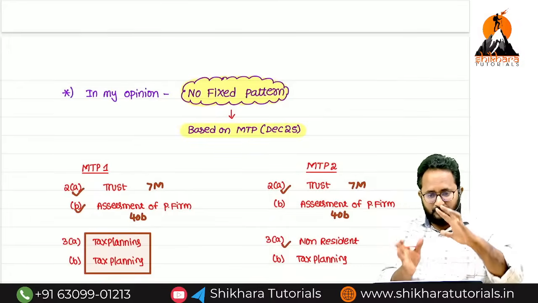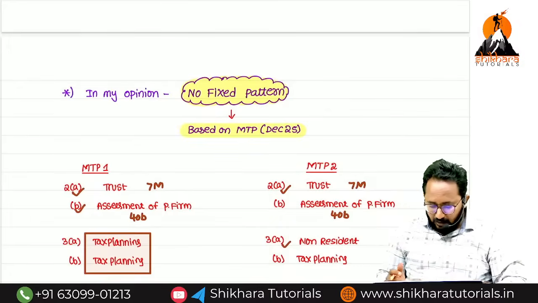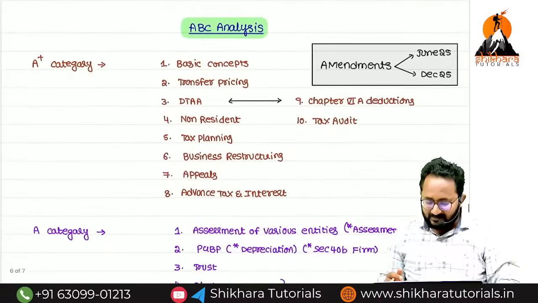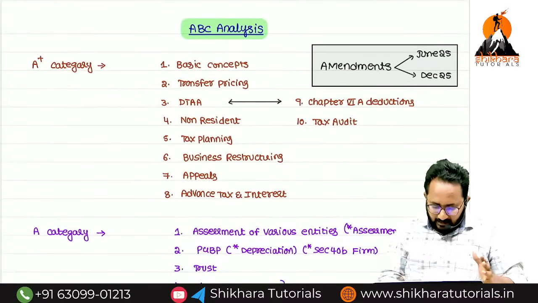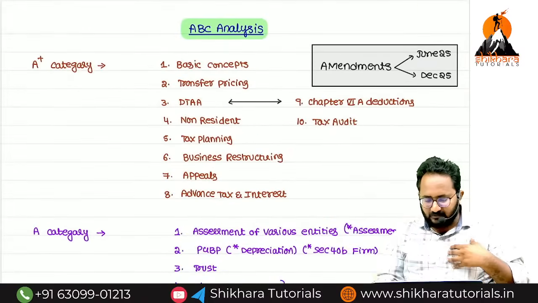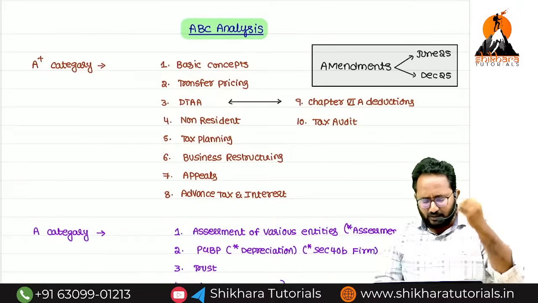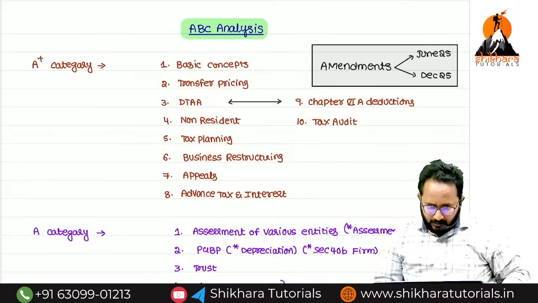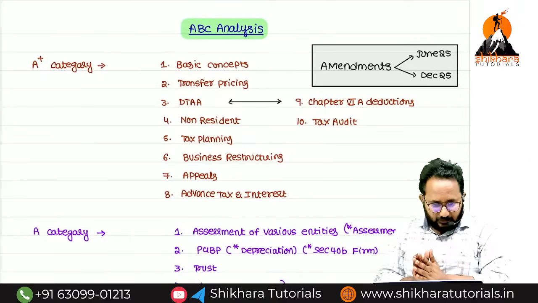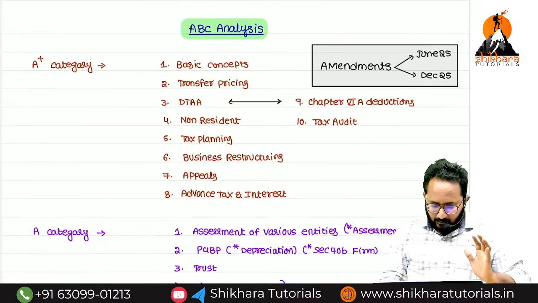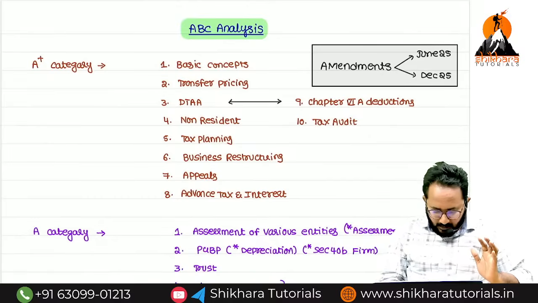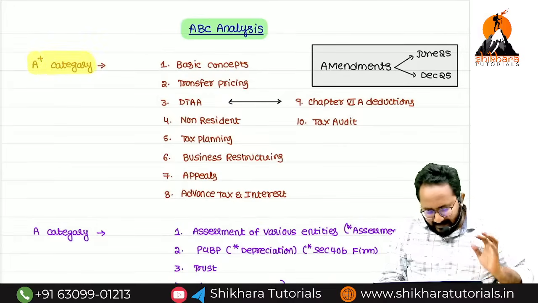Based on this variable paper pattern, now I want to give the ABC analysis from my side. Yes, if you are a regular batch student or an EVO batch student, you can easily cope with this preparation. And if you are following the revision series also, yes, easily you can start your preparation. Now, I want to categorize the A plus category.